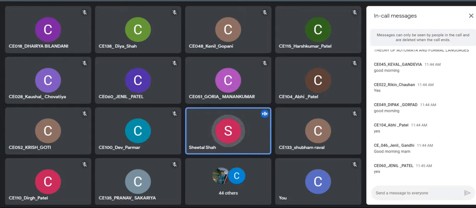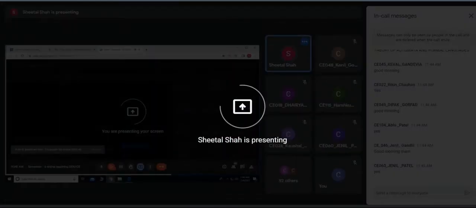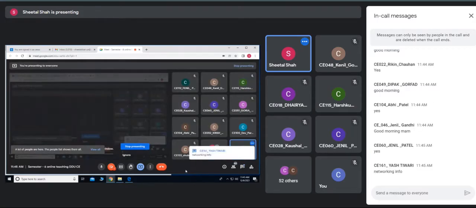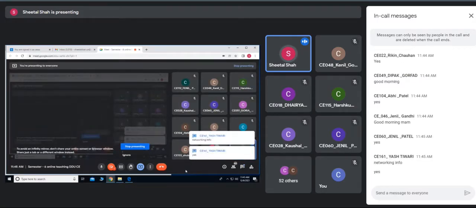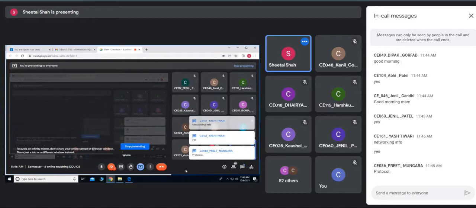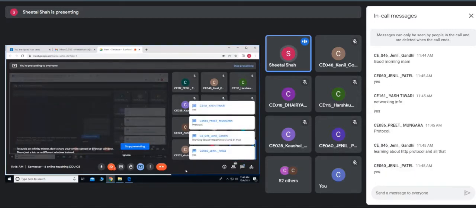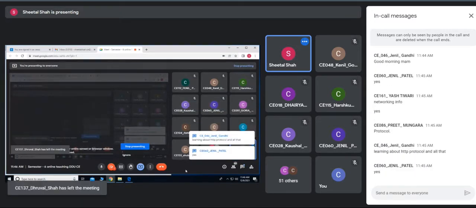What do you mean by computer? Are you using it? Computer networks, networking information, the protocols, learning about HTTP protocol and all that. Okay.